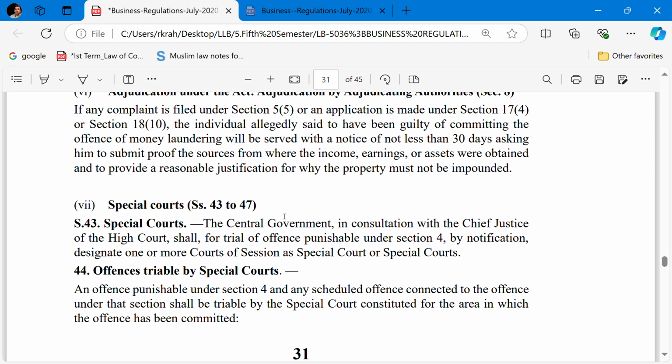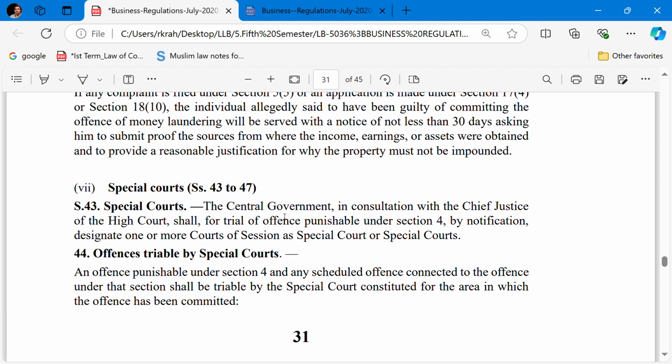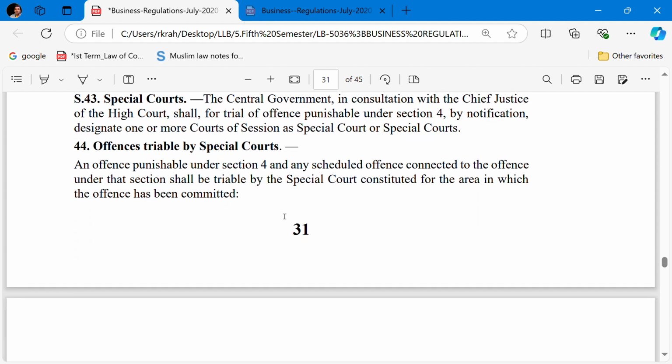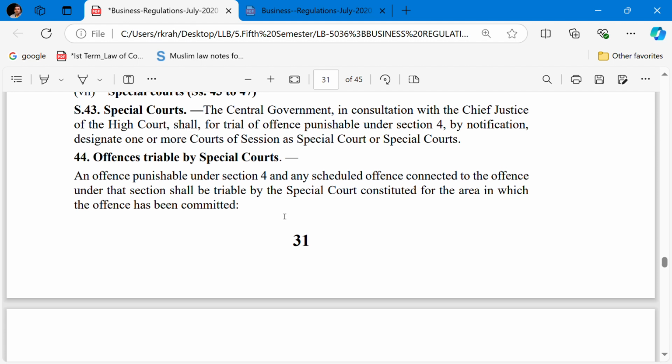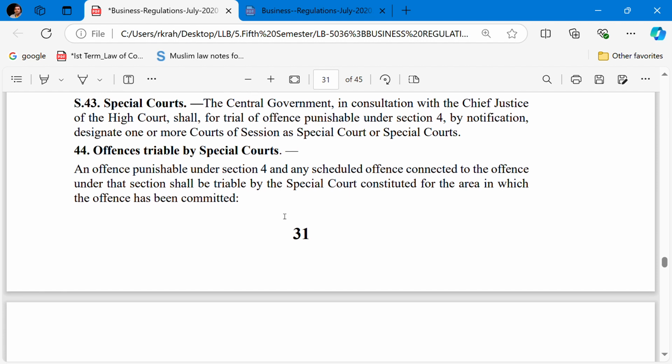Section 43 to 47 talks about the special courts. So by the central government there will be a special court established for the purpose of money laundering cases for the trial, with the consent of the concerned Chief Justice of the states.